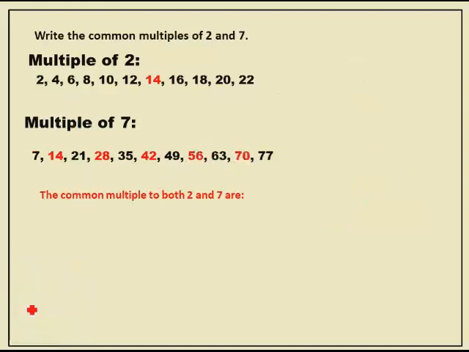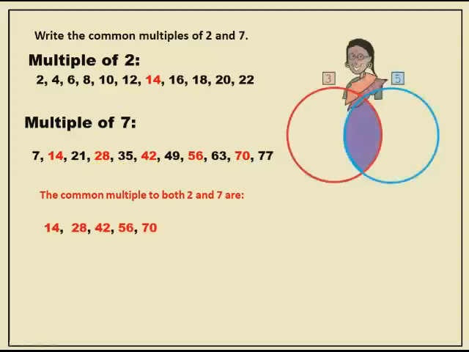So, what are the common multiples of both the numbers? Come on, tell me. 14, 28, 42, 56, 70, all these are common multiples. And if it ends with an even number, then it is a multiple of 2. Okay children, 14, 28, 42, 56 and 70. These you will write in the purple part.